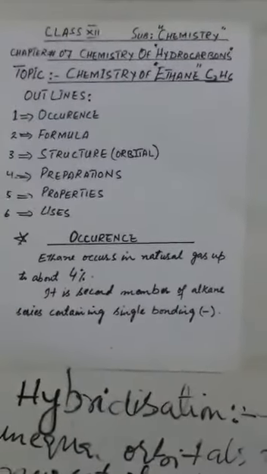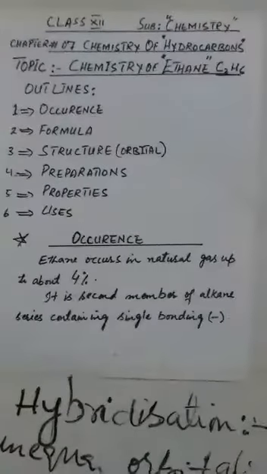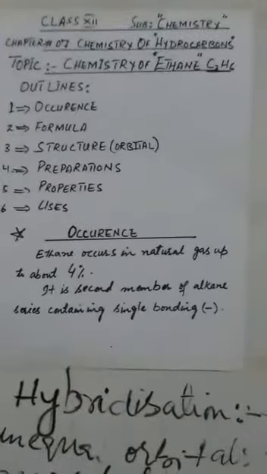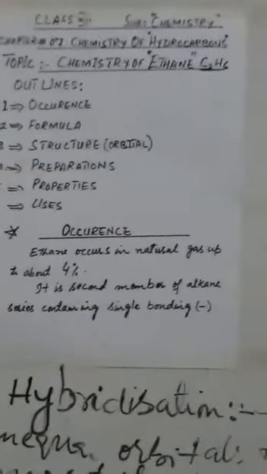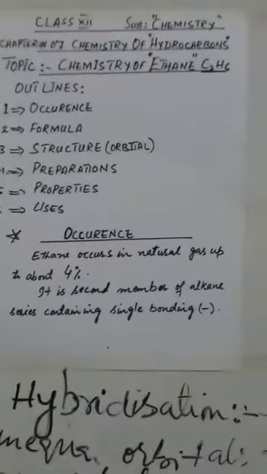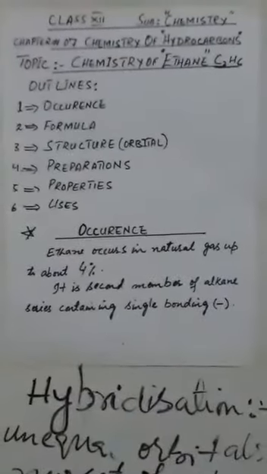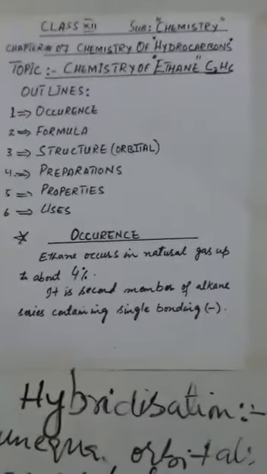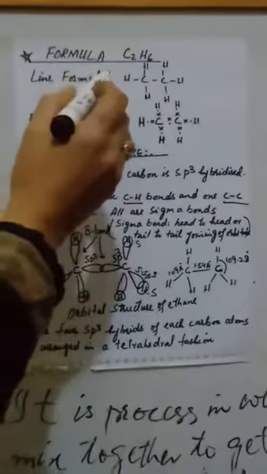So first of all, we will discuss its occurrence. Ethane occurs in natural gas up to about 4%. It is the second member of the alkane series containing single bonds. Alkanes belong to saturated hydrocarbons, and in the saturated hydrocarbons all the valencies of carbon atoms are fully satisfied with single bonds. This is the molecular formula of ethane.